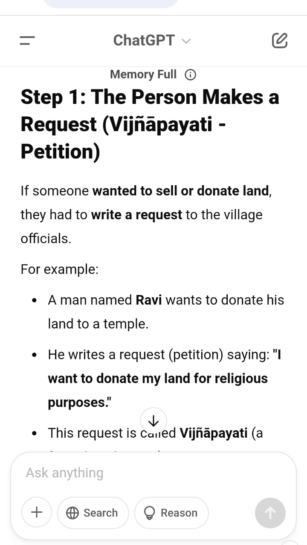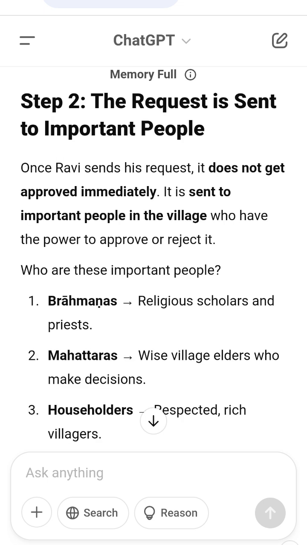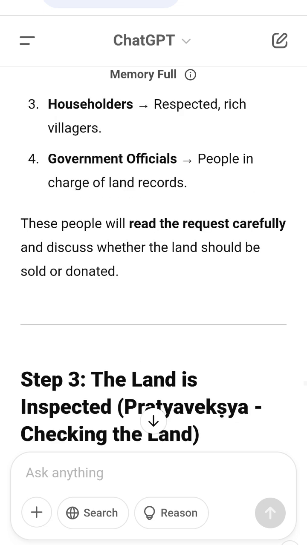Step 6. Final approval and land measurement. Once all the conditions are met, the village officials measure the land using 8x9 reeds, sticks used for measuring. The land is separated from other plots. The sale or donation is finalized.